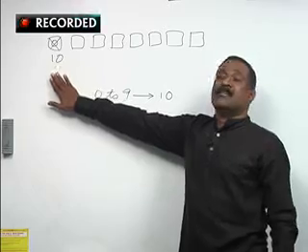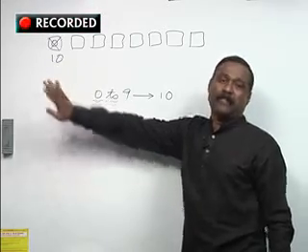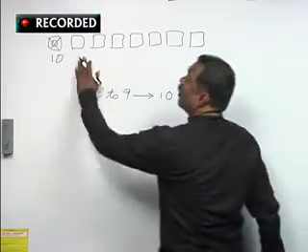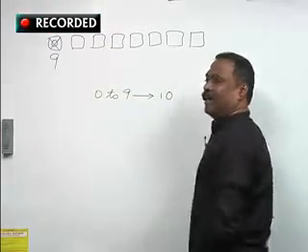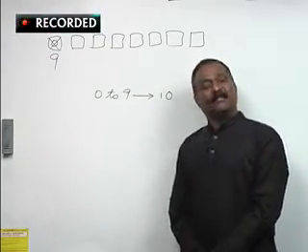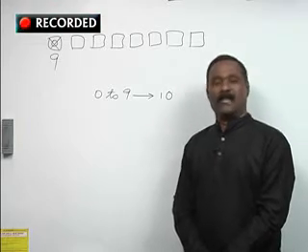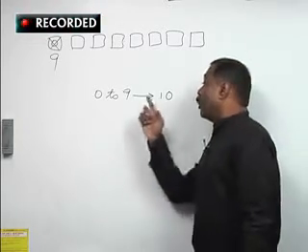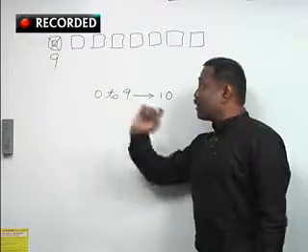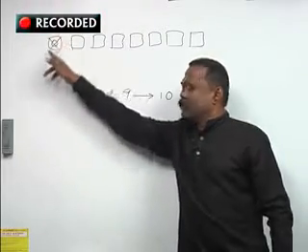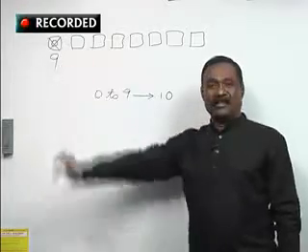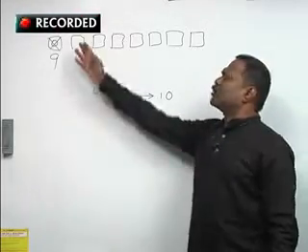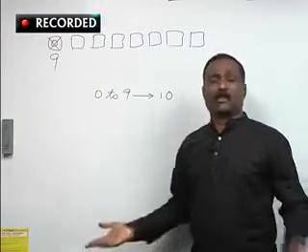So all 10 digits should not be filled. In such a case, 0 should be avoided. So I will fill it only in 9 different ways, by avoiding 0. I put a cross mark here for a better understanding that 0 is avoided in this case. Now, coming to the second place, there is no objection at all.